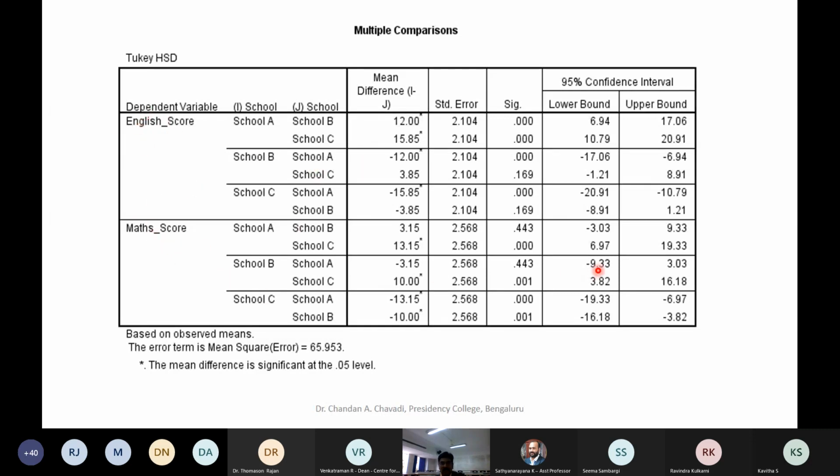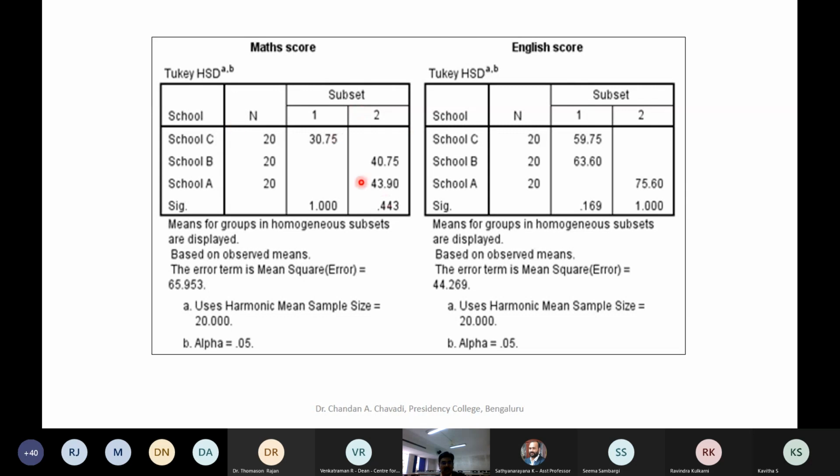So let's see the homogeneous subsets. You can see which are the same and which are different. Yes, school C definitely falls in one segment. School B and A, you can find that they are falling in one segment. That means by and large these two are the same, but when you compare to school C, you find a difference for this math score. So these two are the same. That means there is no difference between these two, but definitely between these and this there is a difference. That is why they are falling into two different subsets when it comes to math score.